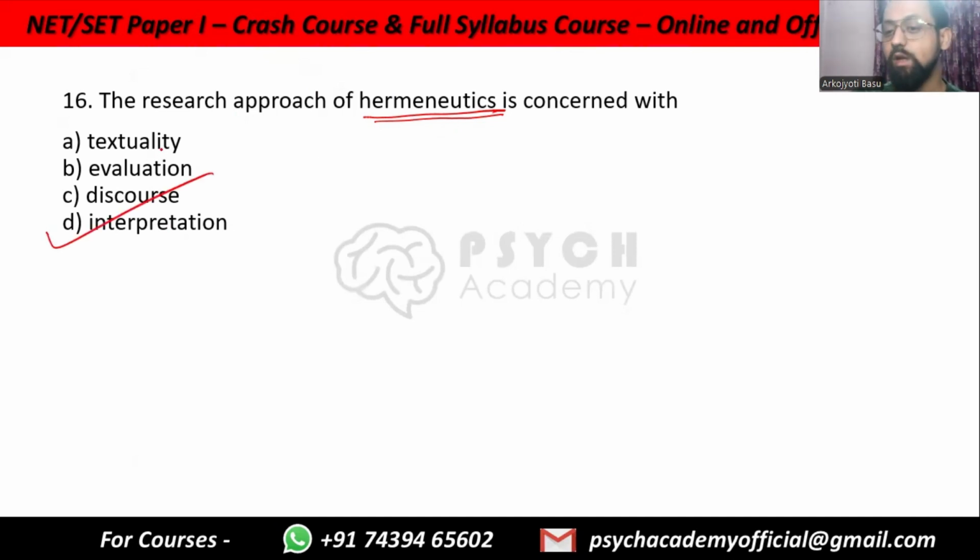Textuality means the quality of any data to be presented in a textual format, which is not what hermeneutics is about. Hermeneutics is about, so you find religious texts, you try to understand those texts in a better way based on the context in which it was written. That is hermeneutics. So it is not textuality, it is not evaluation. You are not evaluating if the text is good or bad. You are simply trying to understand the text in a much better way.